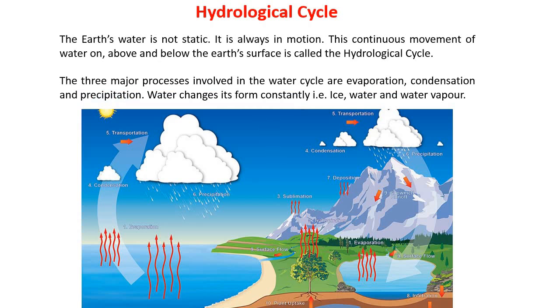Next, what do you think? Is the earth's water static? No, actually it is always in motion, and this continuous movement of water on and above as well as below the earth's surface is called hydrological cycle. In lower classes you have learned this as water cycle. Okay, now you see the three very important processes involved in the water cycle are evaporation, condensation and precipitation. And so water changes its form continuously among ice, water and water vapor. See this picture over here.